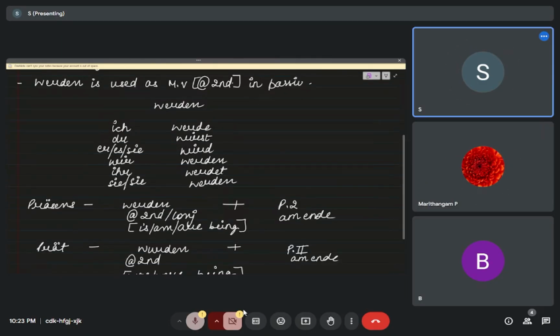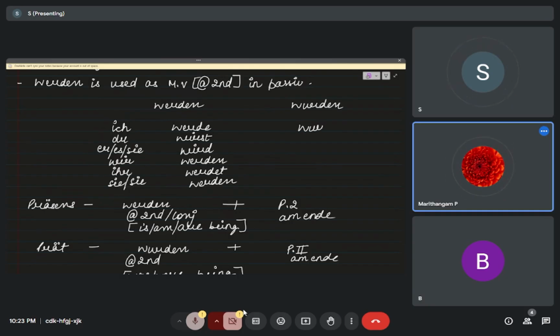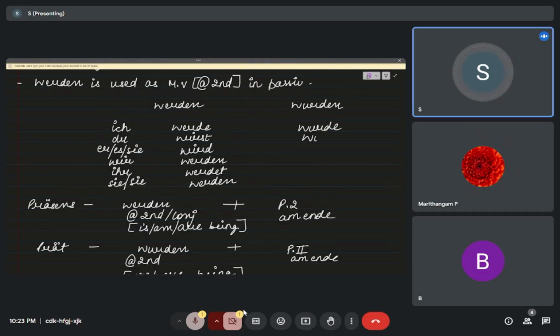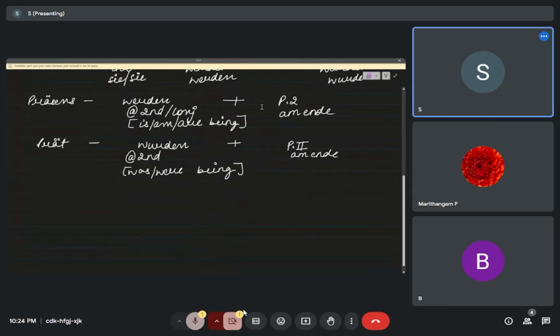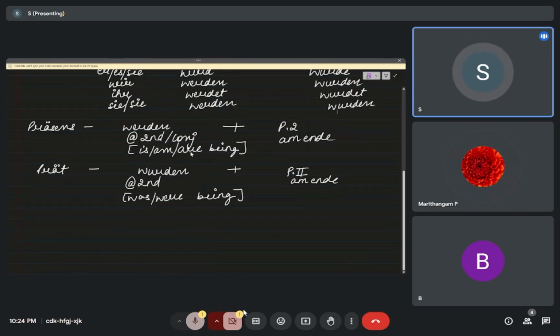Before we start, let's see the wurde conjugation. Ich wurde, du wurdest, er, es, sie wurde, wir wurden, ihr wurdet, and sie, Sie wurden. Wurden means was, were, and being, and werden means is, am, are, and being.